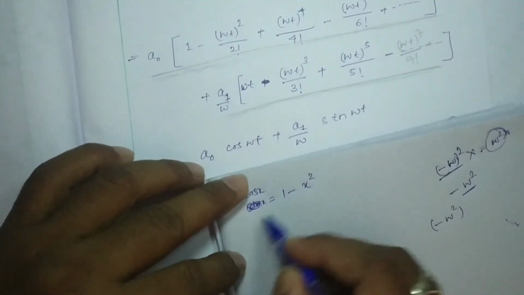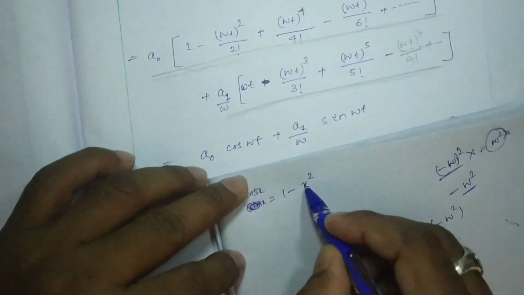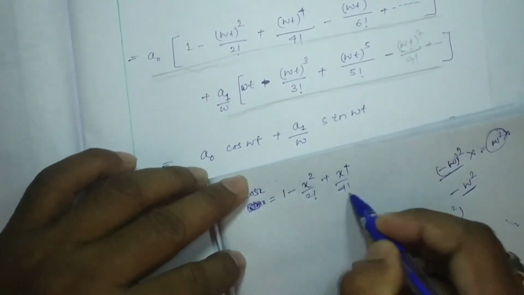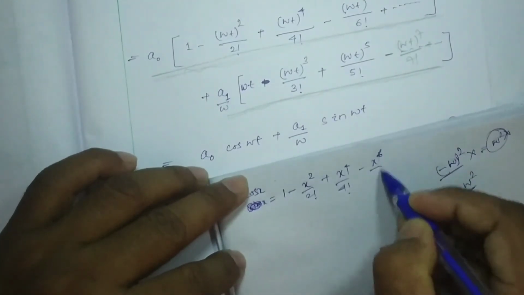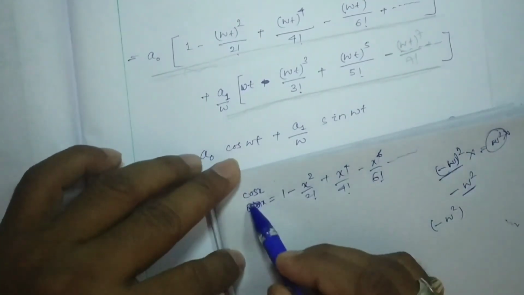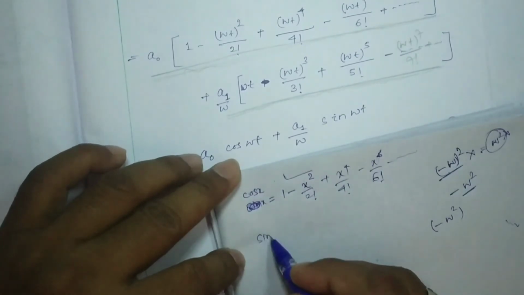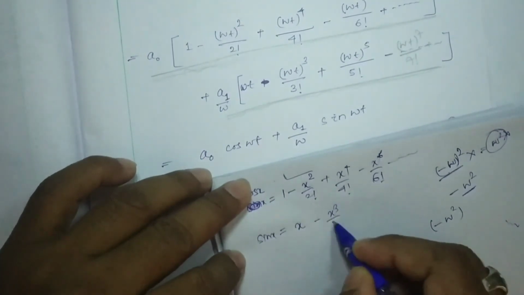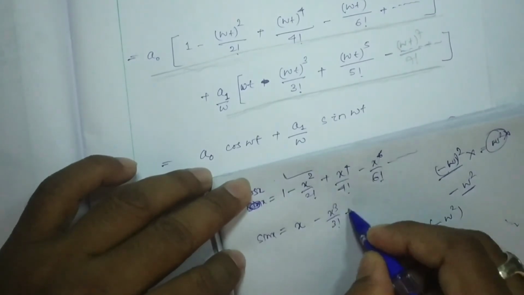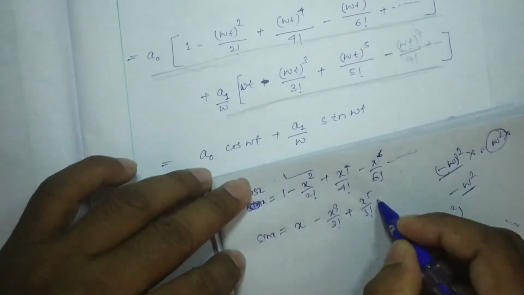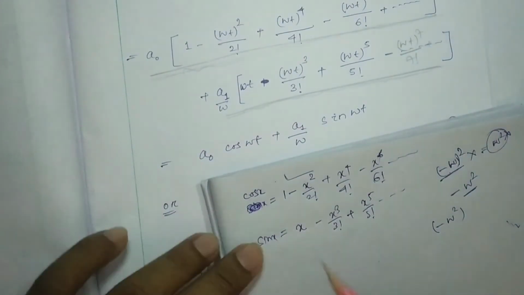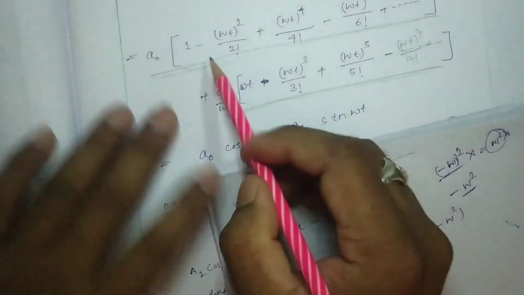Cos x is nothing but 1 minus x square by 2 factorial plus x to the power 4 by 4 factorial, minus x to the power 6 by 6 factorial, like that. This is the cos x expansion. Sin x expansion is nothing but x minus x cube by 3 factorial plus x to the power 5 by 5 factorial, like that.